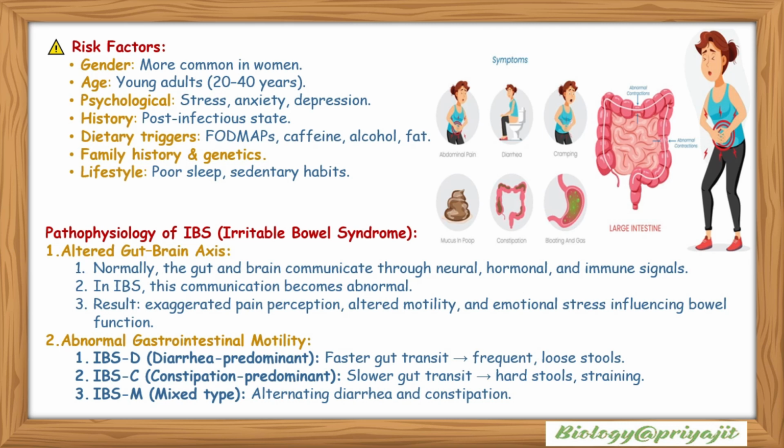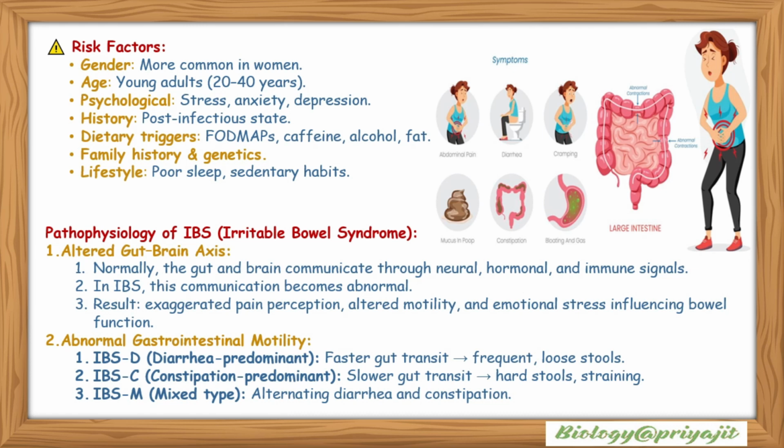Pathophysiology of IBS, or irritable bowel syndrome. Altered gut-brain axis: normally the gut and brain communicate through neural, hormonal and immune signals. In IBS this communication becomes abnormal. The result is exaggerated pain perception, altered motility, and emotional stress influencing bowel function.